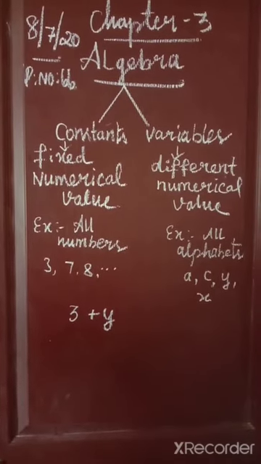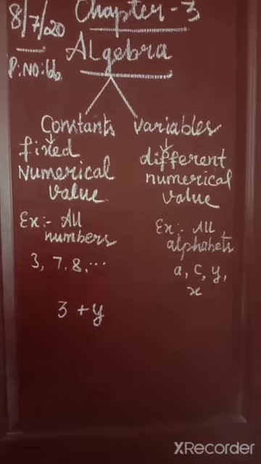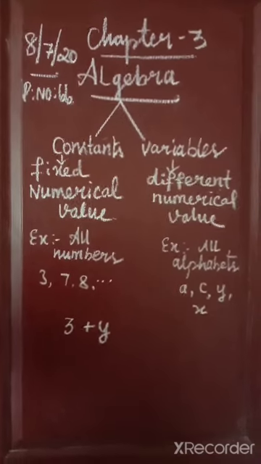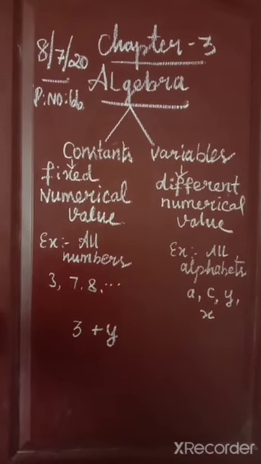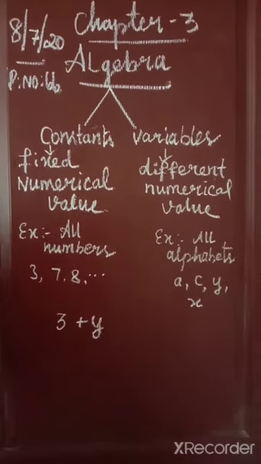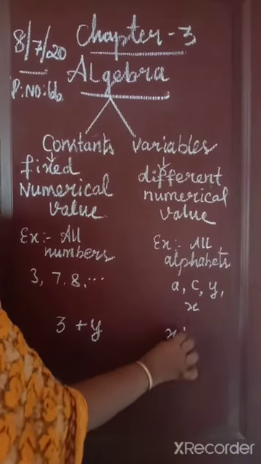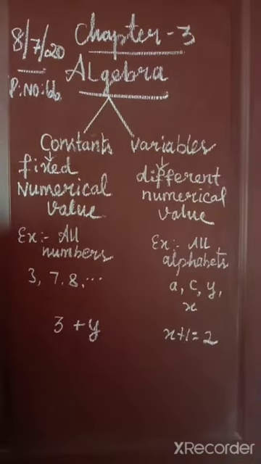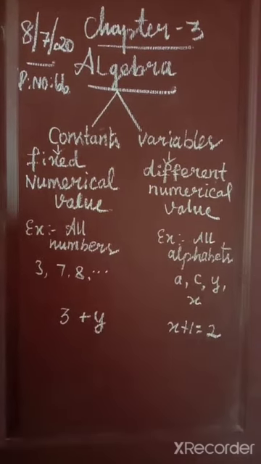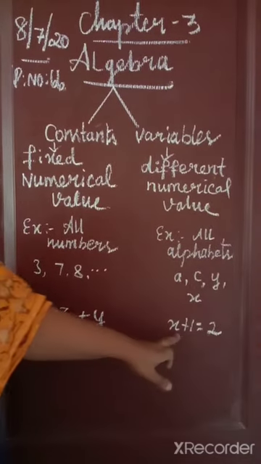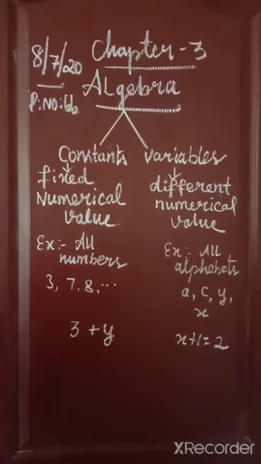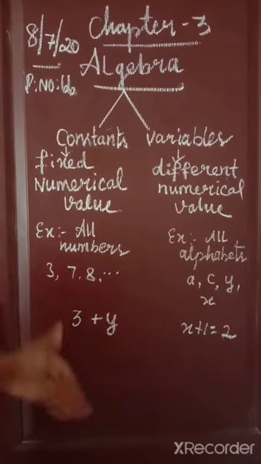Next, variables. Variable means that according to the sum, the values are changed. Variables means it is changed, not a fixed one. For example, x plus 1 is equal to 2. In this, 1 and 2 are called constants because 1 and 2 do not change. In any place 1 is considered as 1 as well as 2 is considered as 2.